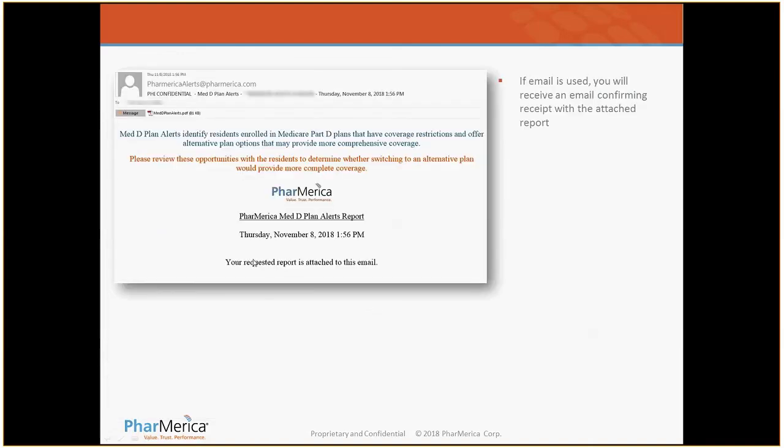When you receive an email in your inbox, this is what the email looks like. It would come from PharMerica Alerts at PharMerica. It would just give a description of the report, and then it will provide you a secure link to go access that report as a PDF. Again, once you have this set up, there's no need to log into ViewMaster to run the report. But anytime you access ViewMaster, you can access this report.